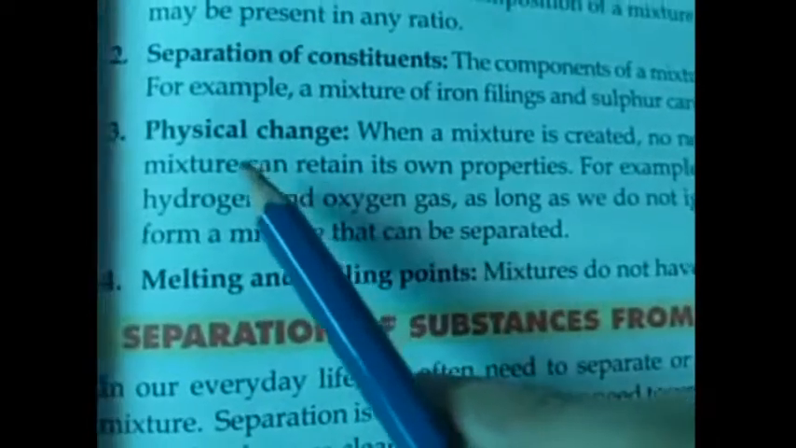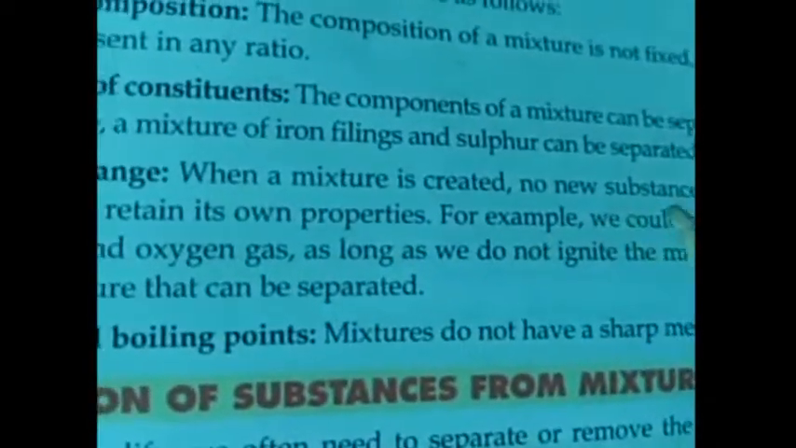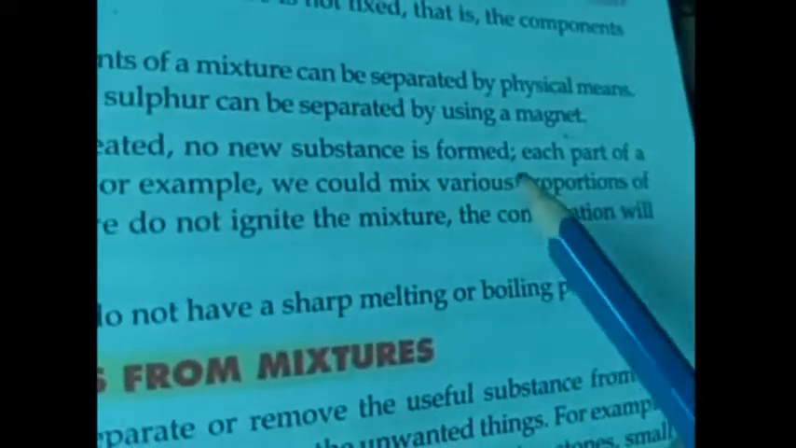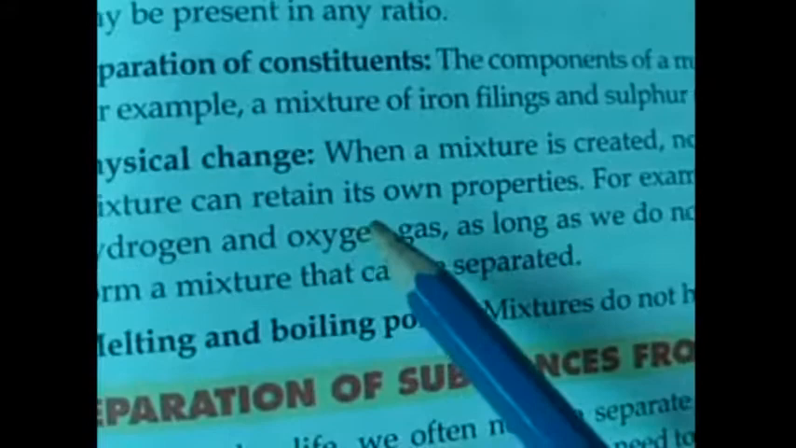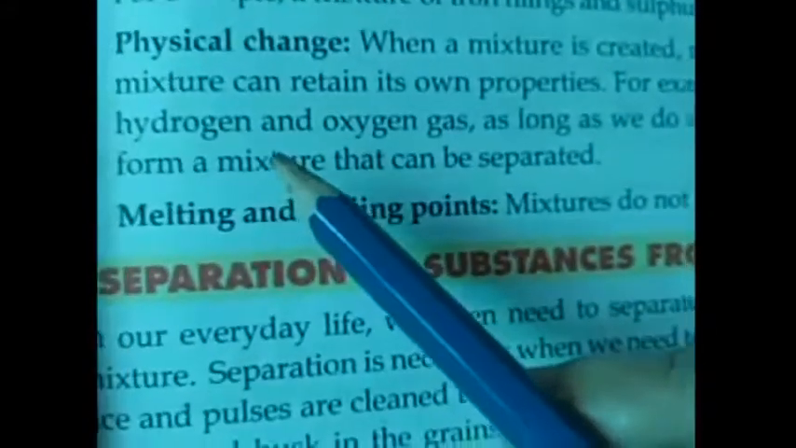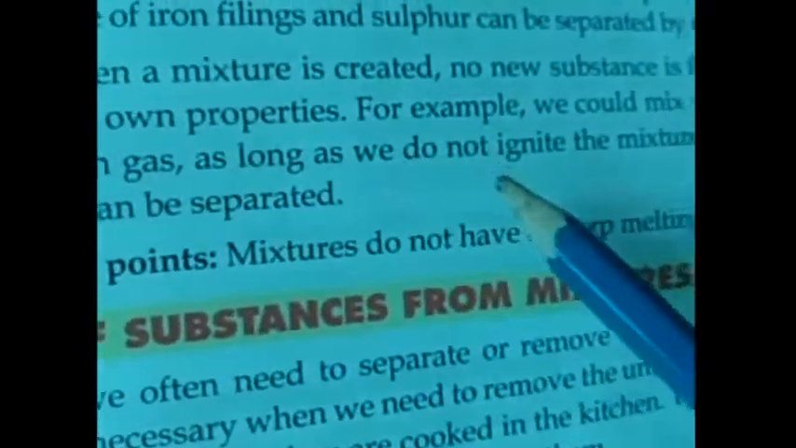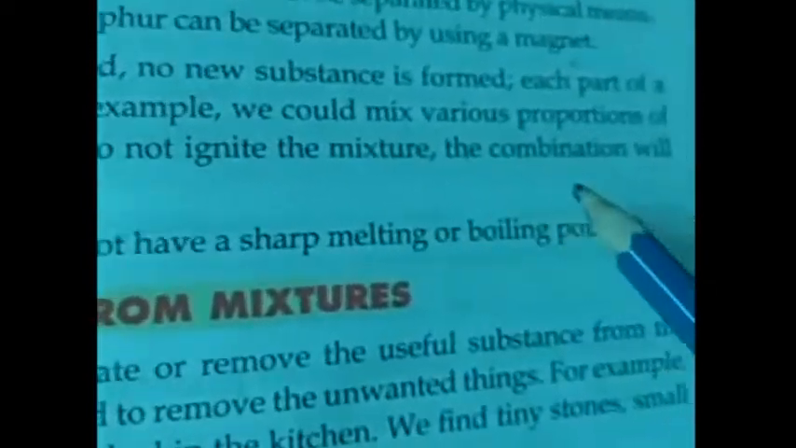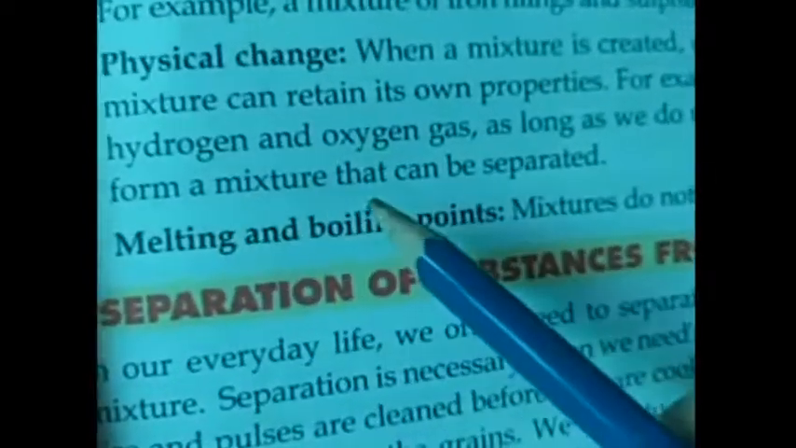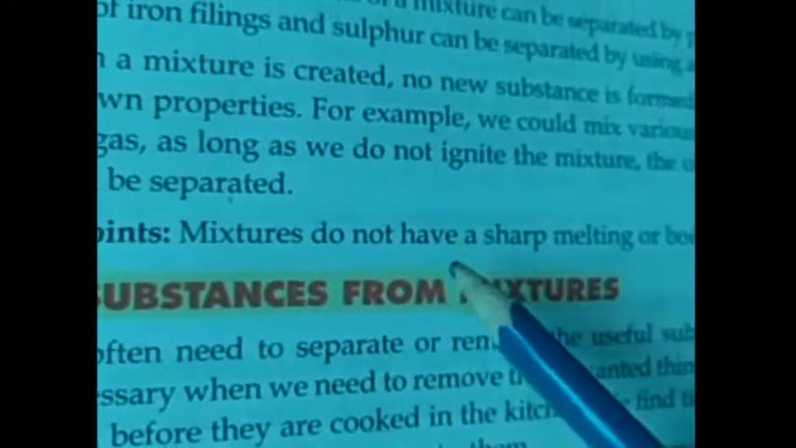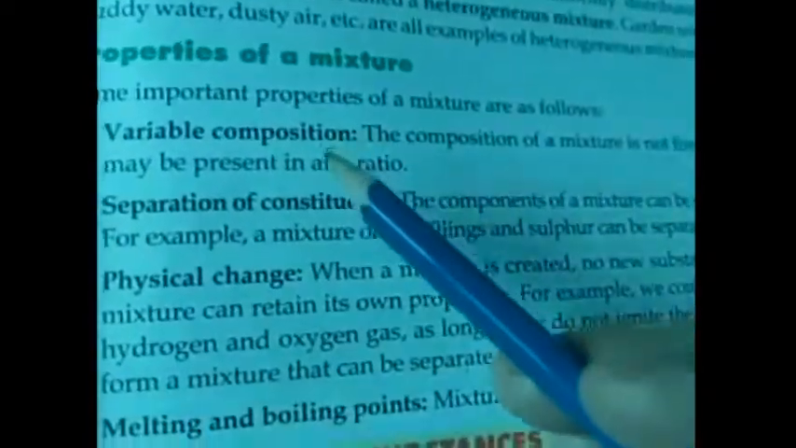Next one is physical change. Physical change means no new substances are formed. So when a mixture is created, no new substance is formed. Each part of a mixture retains its own properties. For example, we could mix various proportions of hydrogen and oxygen as long as we do not ignite the mixture. Ignite means to burn the mixture. The combination will form a mixture that can be separated. Next is melting and boiling point. The mixtures do not have a sharp melting or boiling point. So these are the properties of a mixture.